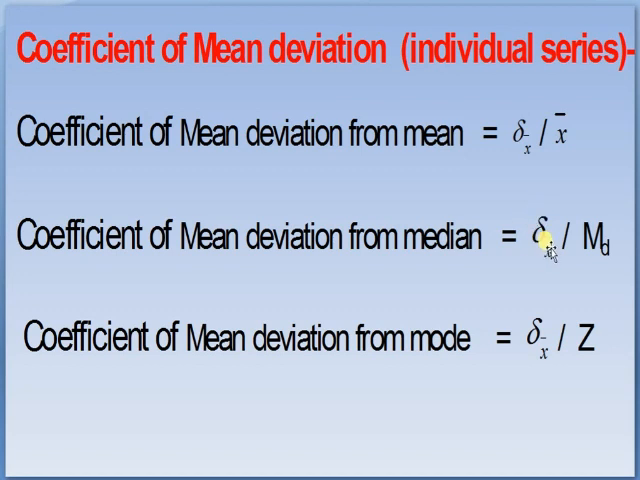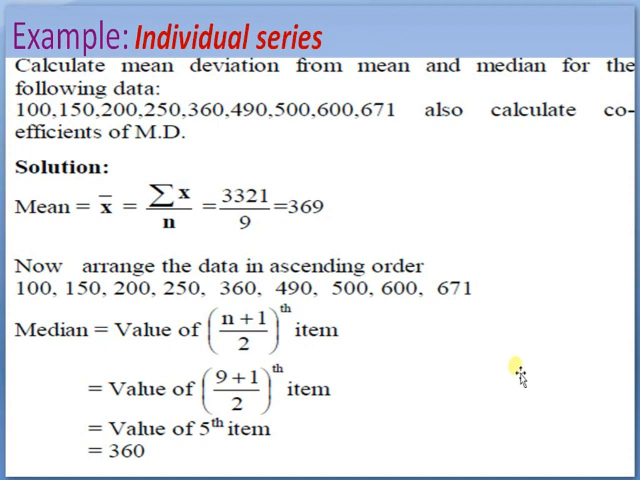What are the coefficients? Coefficient of mean deviation. Coefficient of mean deviation from mean is delta x bar divided by x bar, means mean deviation from mean divided by the general mean. Coefficient of mean deviation from median is delta median divided by median. Coefficient of mean deviation from mode is delta z divided by z. Here is some typographical mistake. This is delta x bar, this is delta md, and this is delta z.